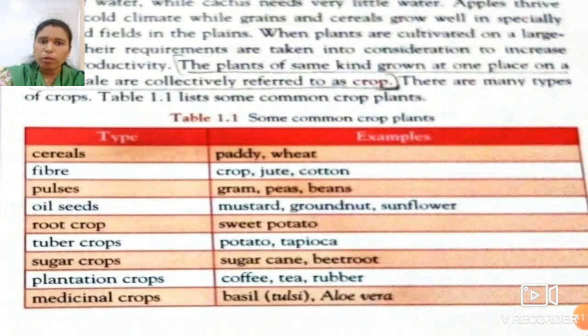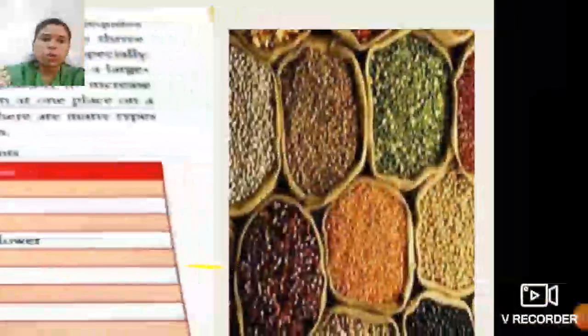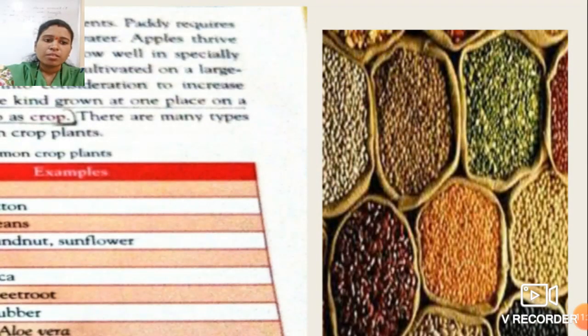These are the types of crops. Crops have types too, that means cereal type of crops, fiber type of crops, pulses type of crops, and these are the examples. See this picture of crops. So these are some cereals and pulses. This is the picture which shows the cereals and pulses.